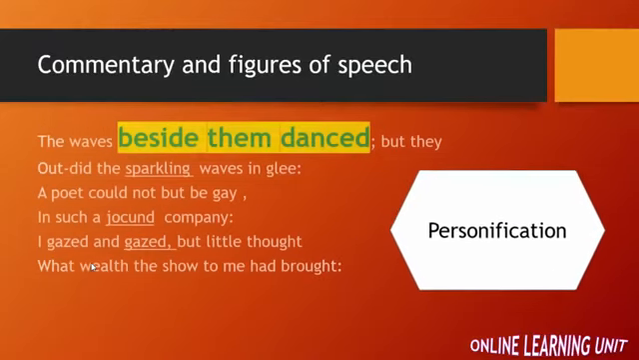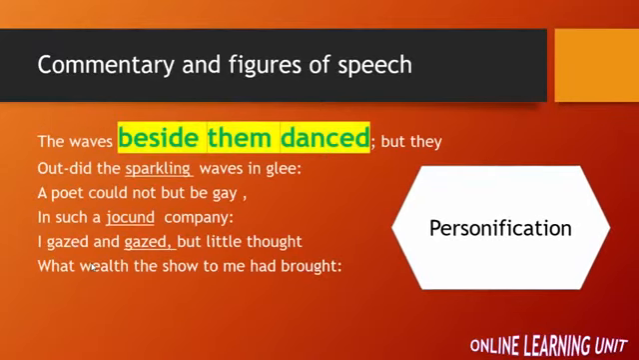So in the third stanza, you can see the phrase highlighted in yellow, beside them dance. There is also personification. The poet is giving the daffodils the characteristic of a person who can dance. So there are a lot of personifications in stanza 2 and in stanza 3.